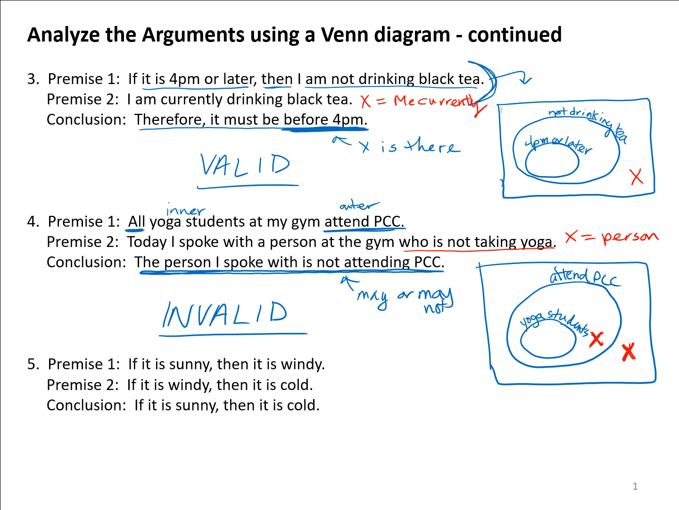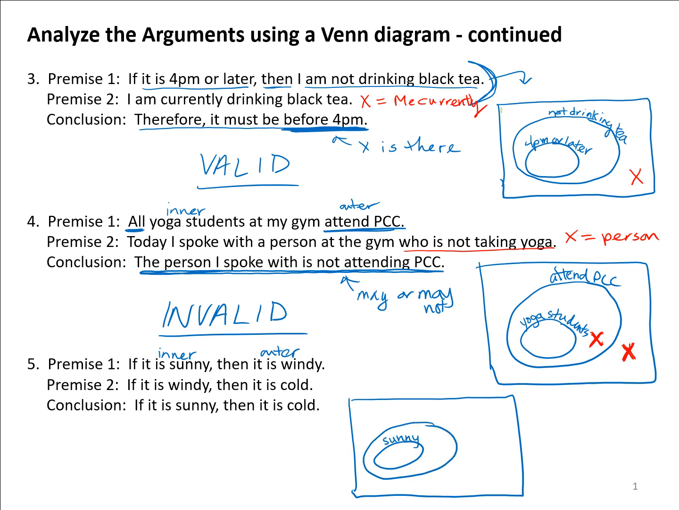Last example on this slide. Premise 1: if it is sunny, then it is windy. Here's an if-then statement again. Remember, if-then refers to having one set inside the other. So if refers to the inner set, then refers to the outer set. So I've got an inner set that represents sunny, and that sunny set is entirely within the set of windy.